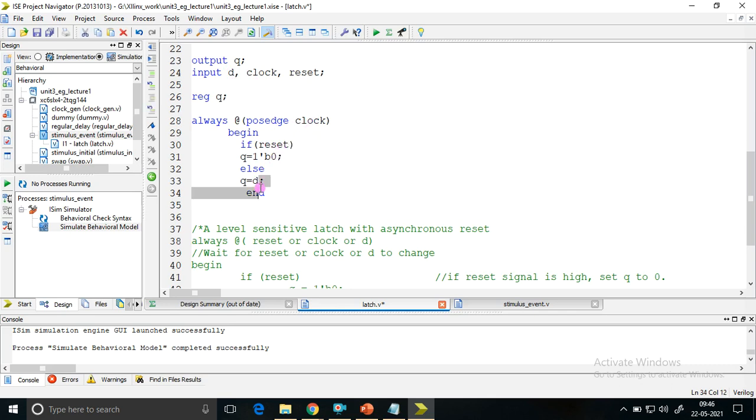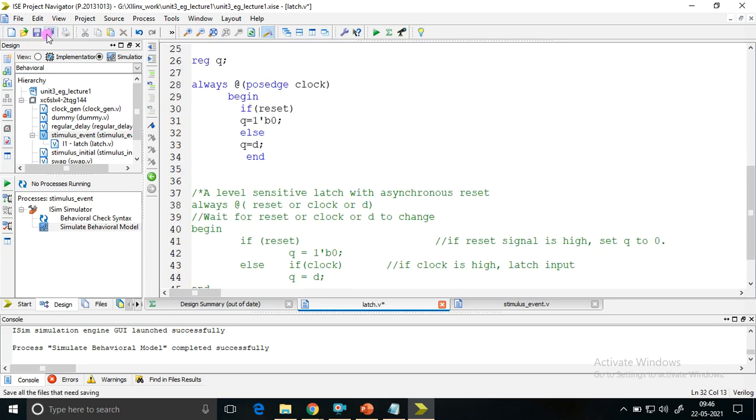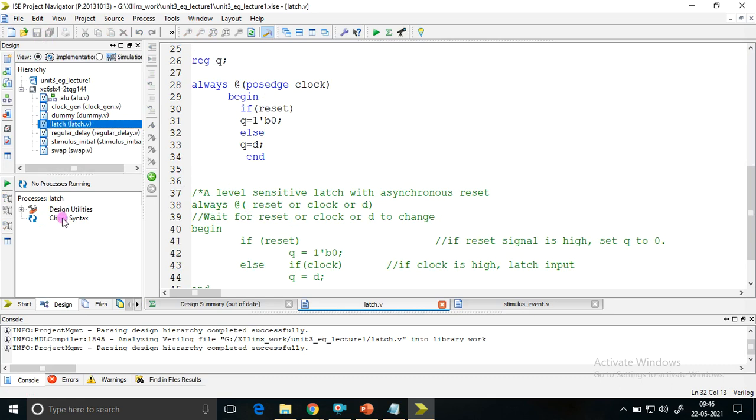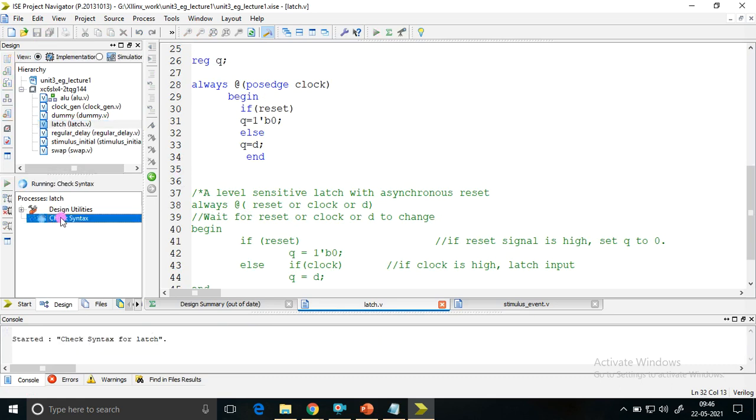If reset is 1, Q is 0. If reset is not 1, then Q is updated with D. So this is what we check now. Save it. Before we proceed, the latch has been updated, hence I check the syntax of it before I proceed. I'll check the syntax and then let's check. Once the syntax check is done, we'll proceed with the next one.